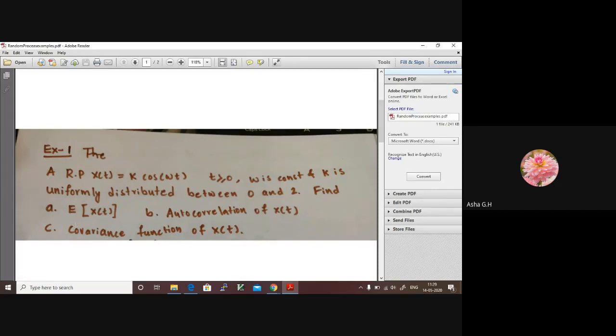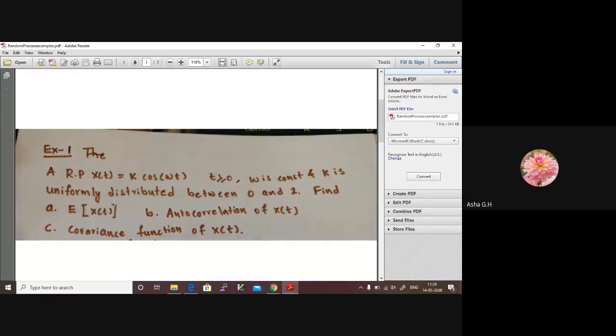Okay, the first question is the expectation of x of t. Expectation of x of t is equal to the integral from minus infinity to plus infinity. I told you in the equation for mean, x represents the random process. When we are calculating the mean for a random process, x represents the random process, multiplied by the PDF function of the random variable k here.